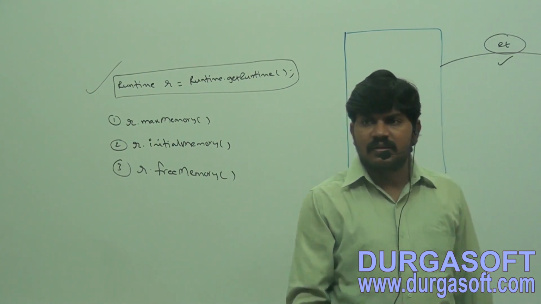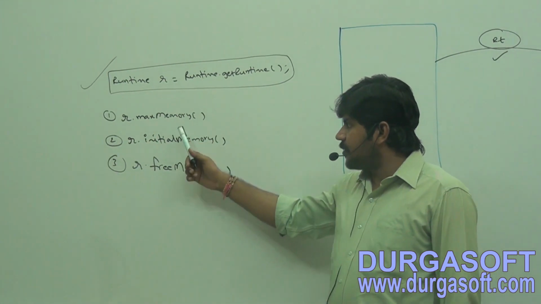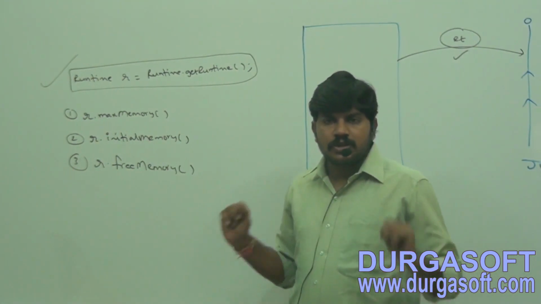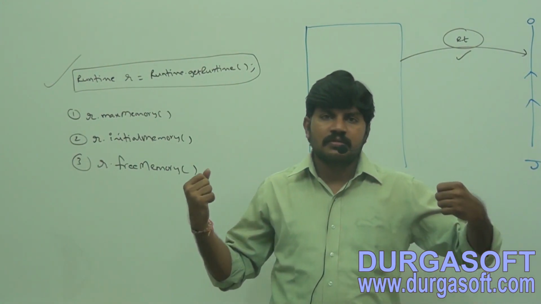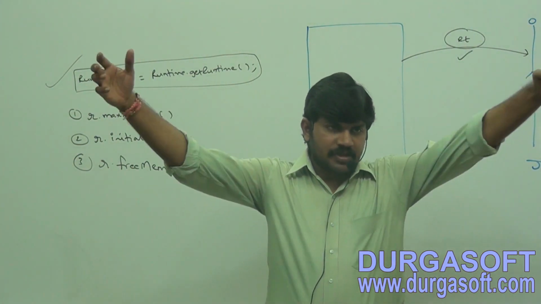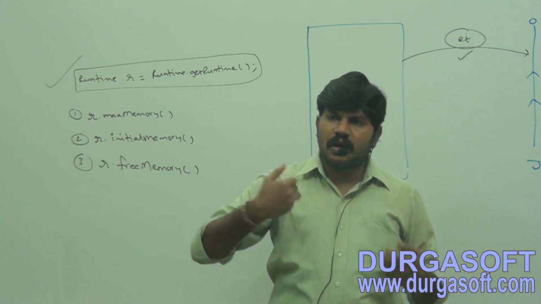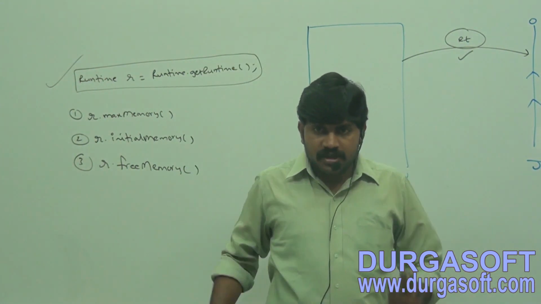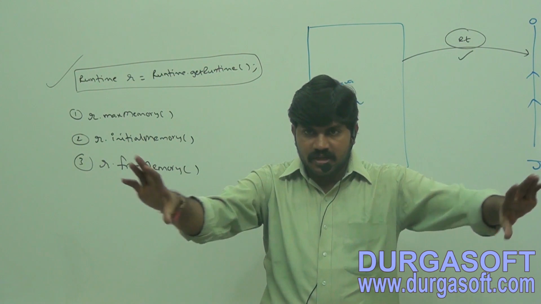Then immediately you may ask, sir, what is the difference between max memory and initial memory? Suppose assume within this class 500 is the capacity. Max up to 500 members you can sit, but at the beginning only 100 chairs we are keeping.